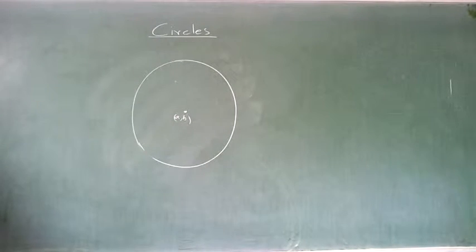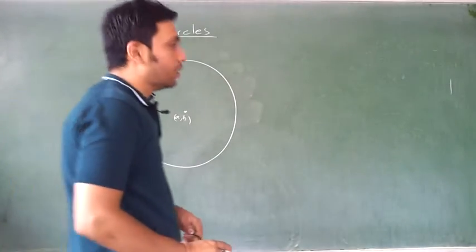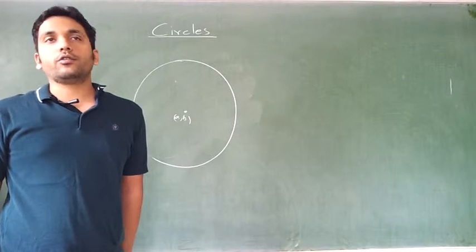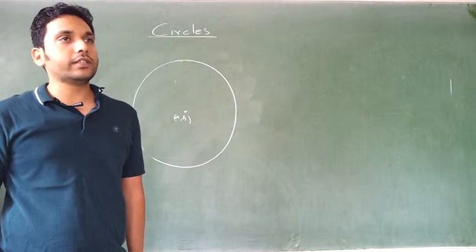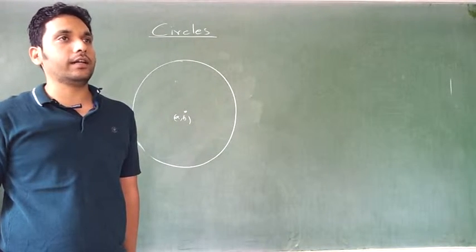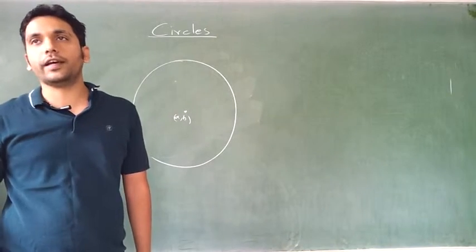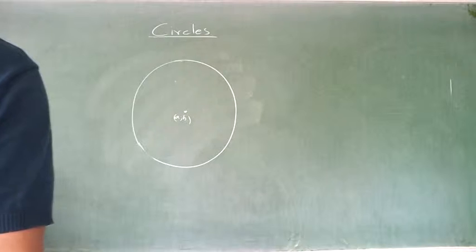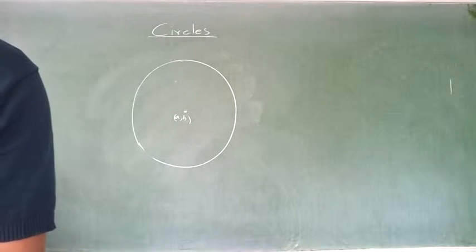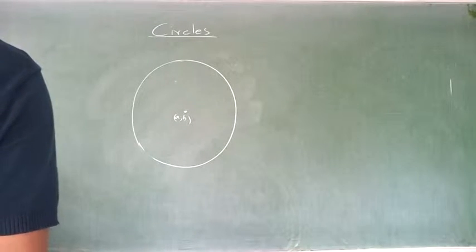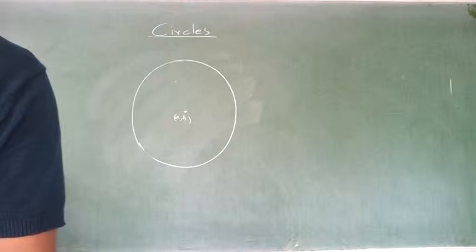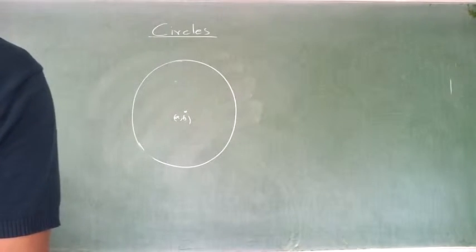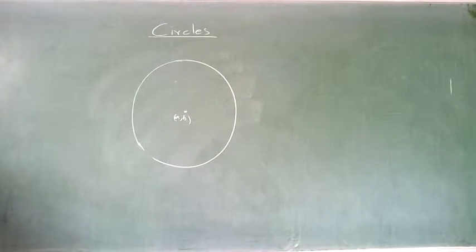How will you write the equation of a circle? How do you write the equation of a straight line? x, y should satisfy the equation of the straight line. If you put a certain value of x, you should get a value of y which is the y coordinate of a point on the straight line, right? What is the y coordinate called? Ordinate. And what is the x coordinate called? Abscissa.